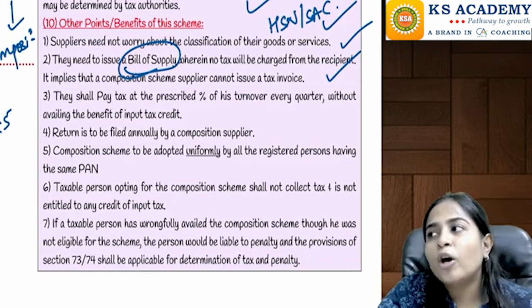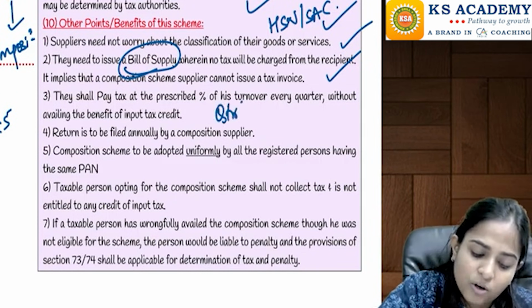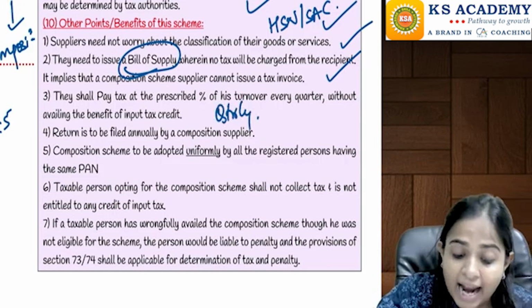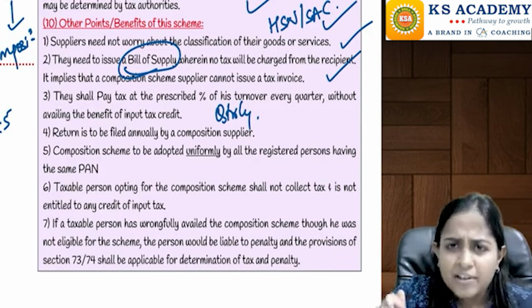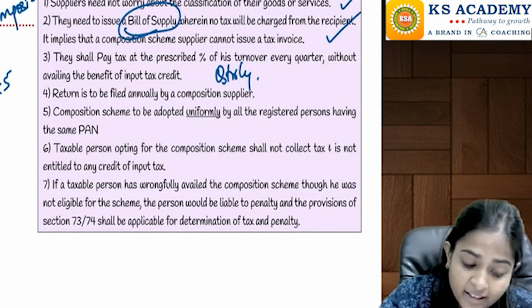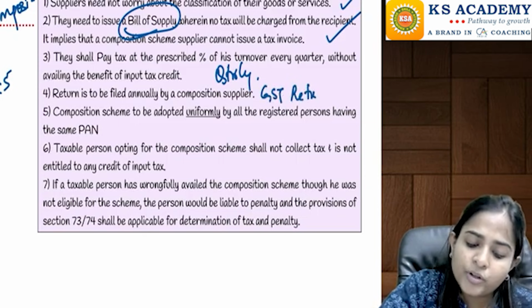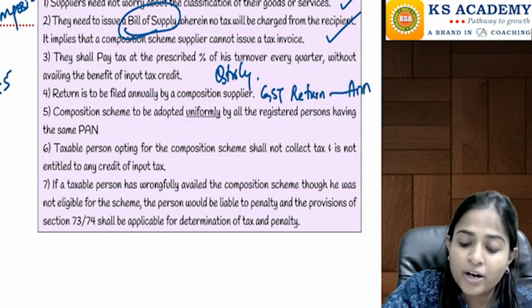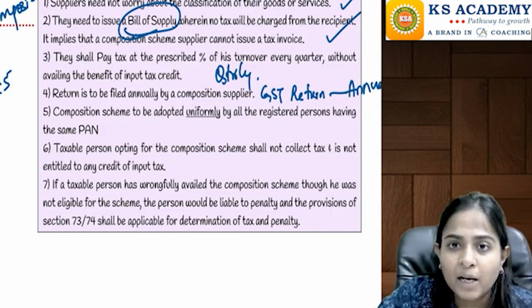They need not pay the tax monthly; they will have to pay the tax on a quarterly basis. And that too without taking the benefit of ITC, because this tax, whatever 1%, 5%, 6%, they are paying on their turnover and they have to pay it from their own pocket. They will not get any benefit of ITC. As for GST return, they have to just file an annual return. One return has to be filed for the entire year, life sorted. From this angle.